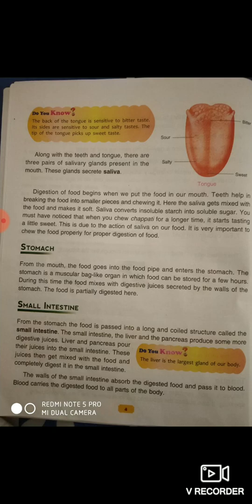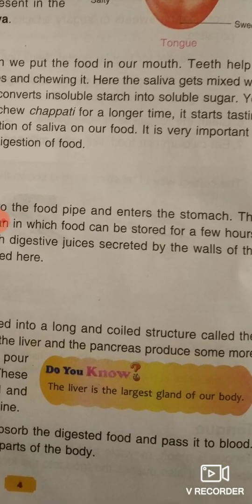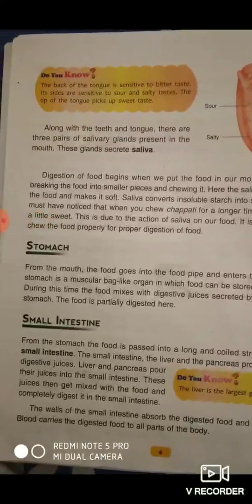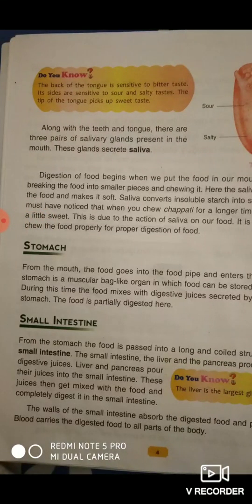And the liver is the largest gland of our body. What is the largest gland? Liver is the largest gland in our body. And the walls of the small intestine absorb the digested food and pass it to the blood, and blood carries the digested food to all parts of the body.